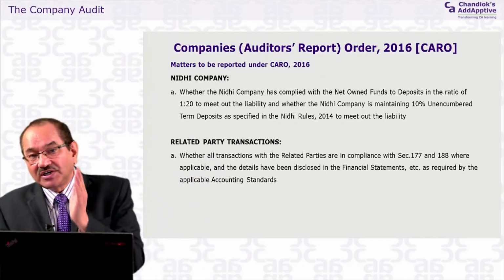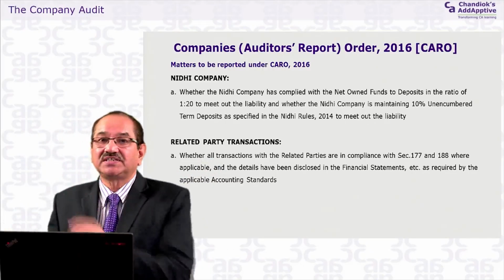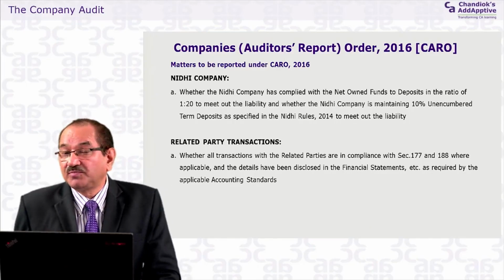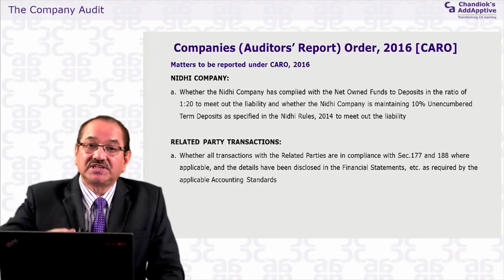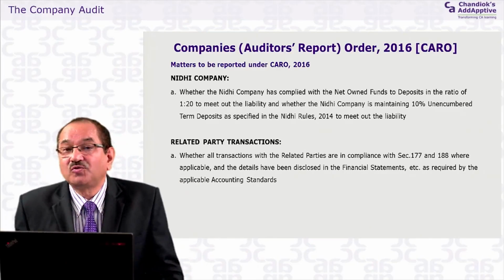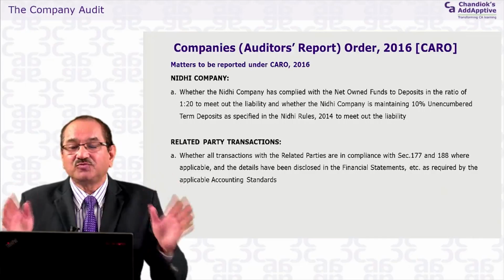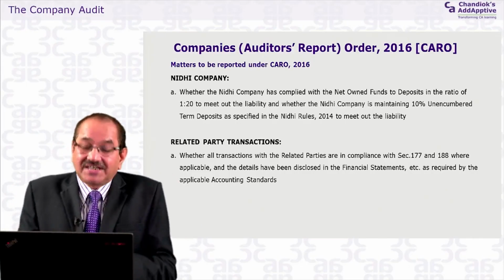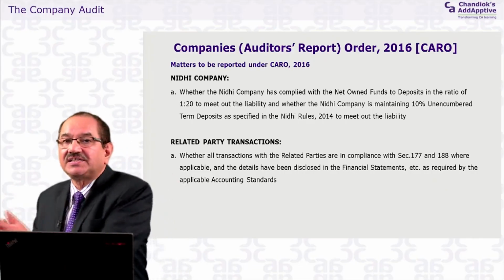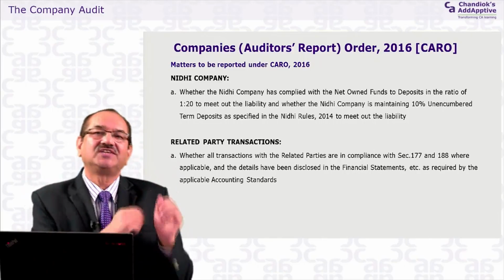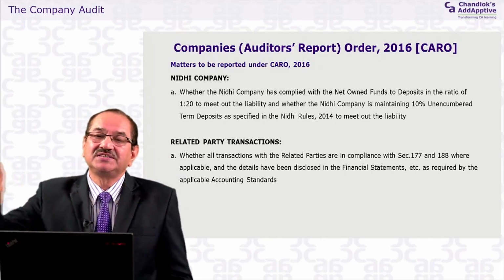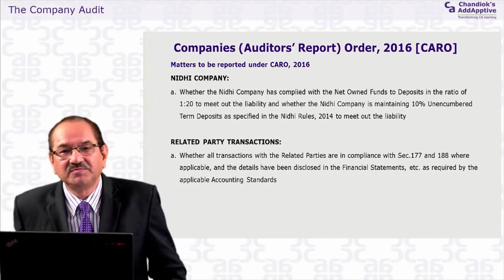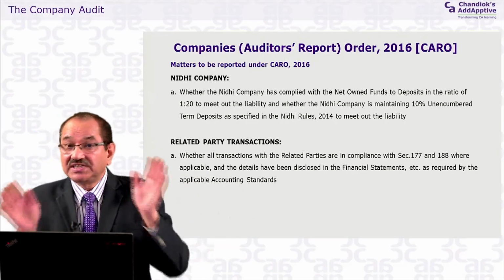So the auditor has to see whether those transactions under 177 and 188, which talk about related parties, are as per the provisions of the Companies Act, because it has a certain procedure. The law does not prohibit entering into a transaction with related parties. It says yes, you can do it, because business has to be done and it is not restricted. But you have to follow the procedure prescribed under the Companies Act. If they don't follow it, then the auditor has to report that for the transaction with these parties the board resolution is not there, or some transaction which had to be approved in the AGM of the company was not approved. This has to be reported.